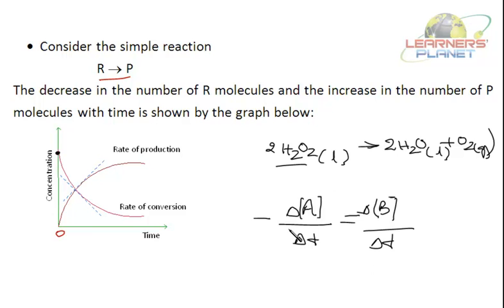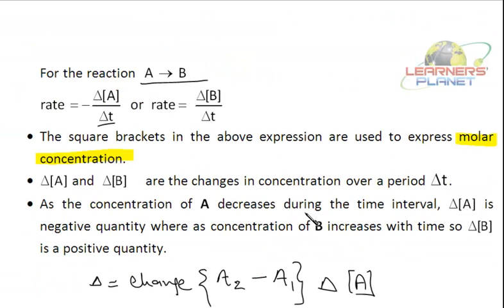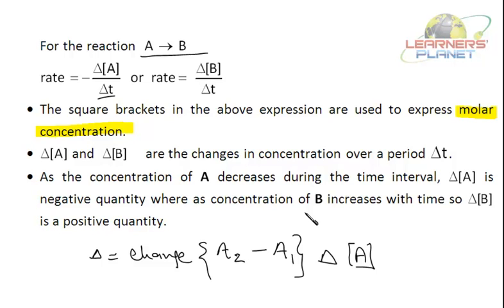That is why A is given the negative sign; reactants are given the negative sign. As the concentration of A decreases during the time interval, delta A is a negative quantity, whereas the concentration of B increases with time, so delta B is a positive quantity.